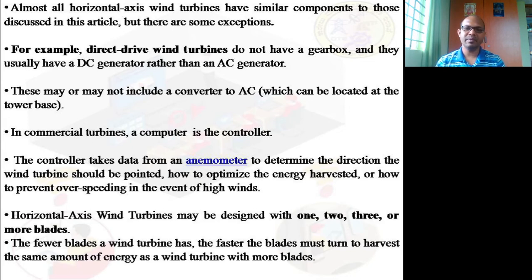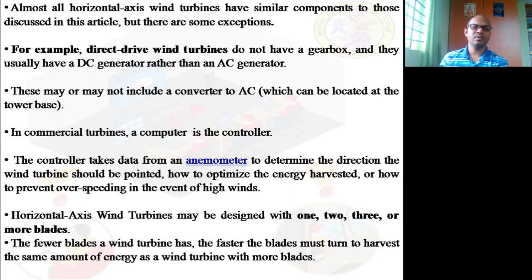An anemometer will always be there, and the controller takes the data from the anemometer. The anemometer is the one device used to find out the velocity, not the direction. Direction is found using wind vanes, whereas anemometers, as in the previous session I guess, are a series of cups placed at the middlemost point, devices used to find out the velocity of the wind.